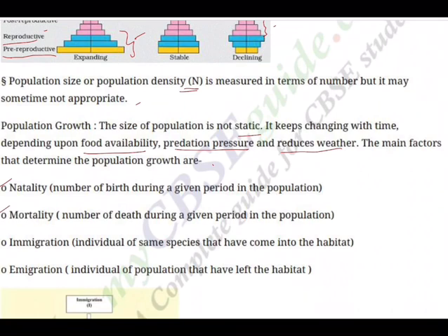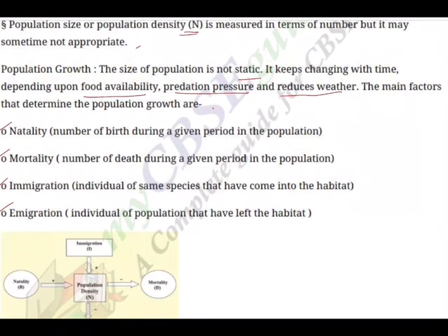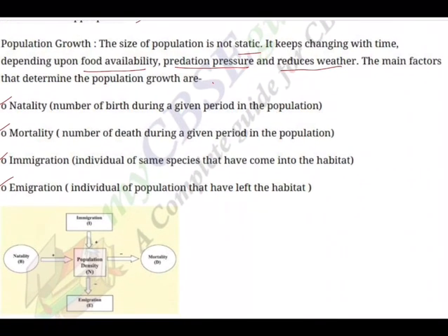3. Immigration, individuals of the same species that have come into the habitat, means people from outside are coming inside into the ecosystem. 4. Emigration, people are migrating, like most of the engineers and doctors, they're all migrating to the US from India. You say brain drain. That means naturally the number of at least educated people from India to America is increasing. So highly skillful and qualitatively educated people will be migrating to other countries. That's a drawback for our country.